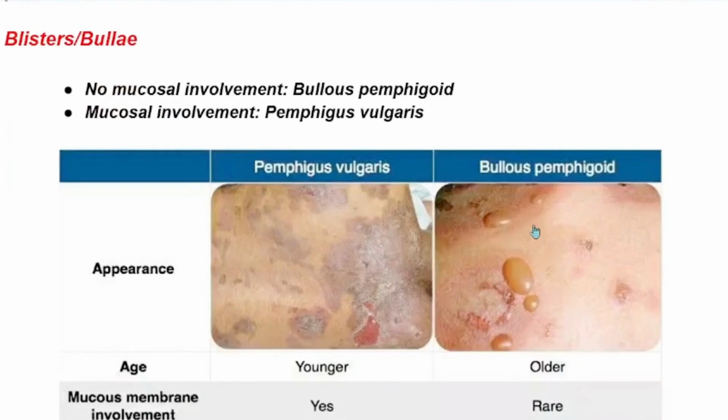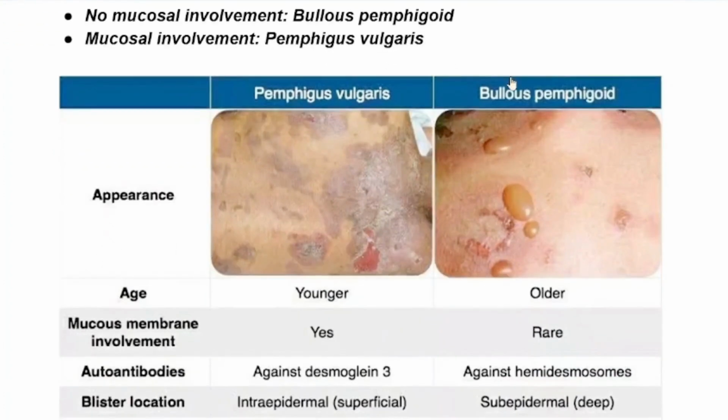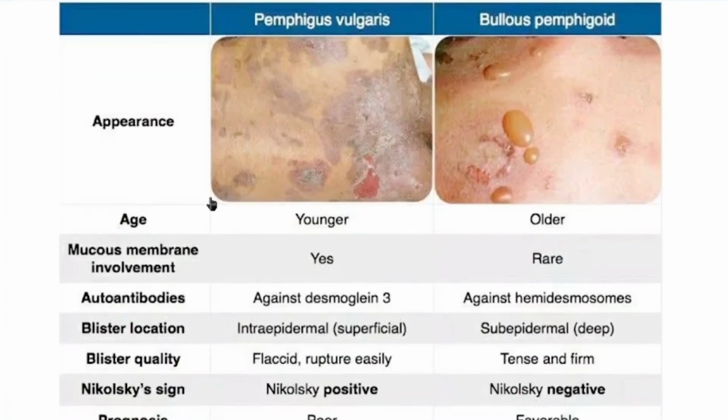Okay, blister or bulla. If the patient is coming with blisters and bullae, and the patient has mucosal involvement, the diagnosis would be Pemphigus vulgaris, because in 70% of patients we have mucosal involvement. But if the patient has no mucosal involvement, then the diagnosis would be Bullous Pemphigoid, because mucosal involvement in Bullous Pemphigoid is very rare. Here we are going to compare some differences between Pemphigus vulgaris and Bullous Pemphigoid.